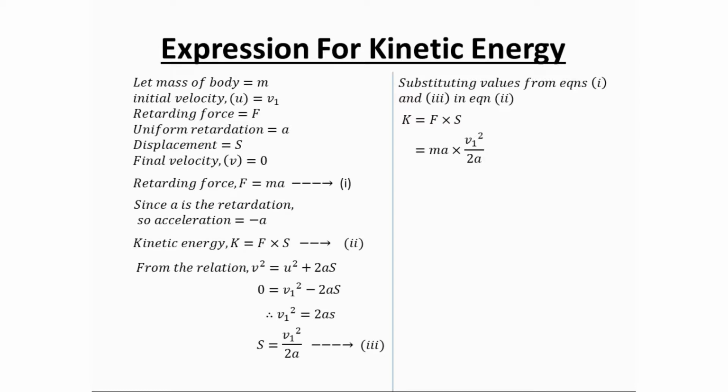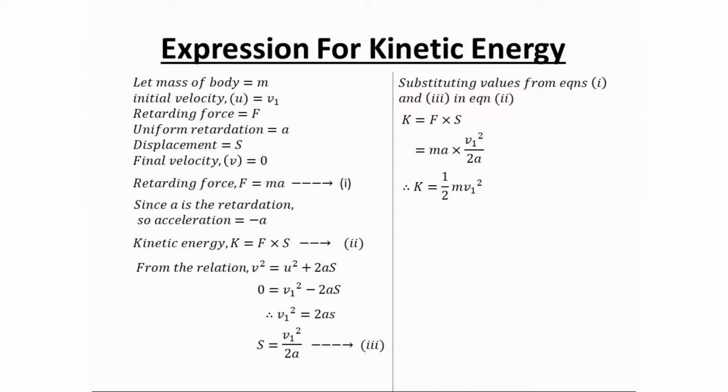So solving this, we will get K, that is kinetic energy, is equal to half into m into v1 square. Here acceleration in the denominator and numerator cancel off, so we have half m v1 square. So this is the expression for kinetic energy.